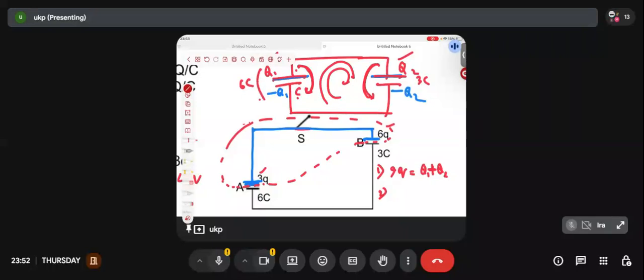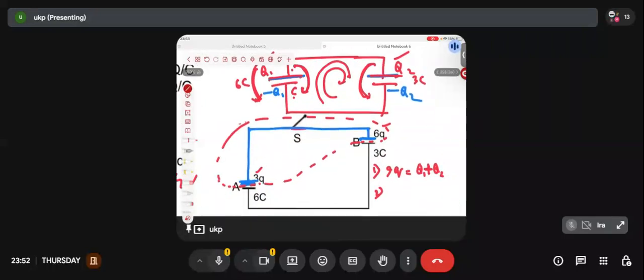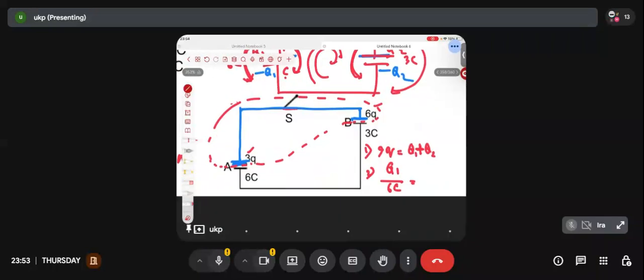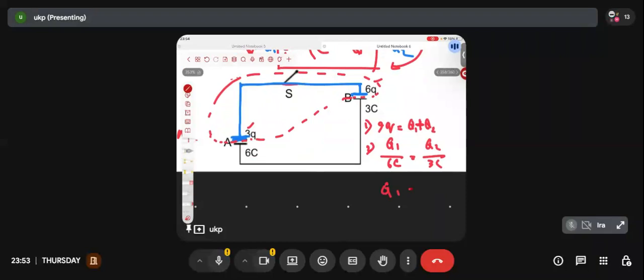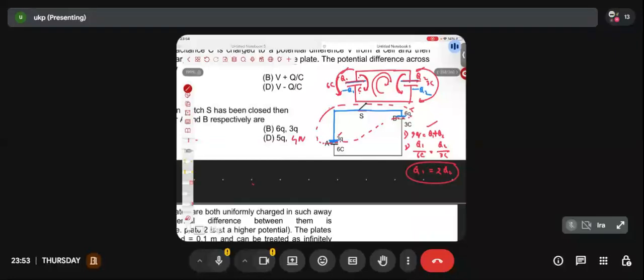What is the potential difference from here to here? If I move from here to here, what will be the change in potential? Q1 by 6C. If I move from here to here, what will be the change in potential, sir? Should it be Q2 by 3C, sir? So am I getting Q1 equal to 2 times Q2? Yes or no? Clear? Put Q1 equal to 2Q2 here, so 3Q2 equals 3Q, and Q1 is 2 times Q2, so will it be 6Q?